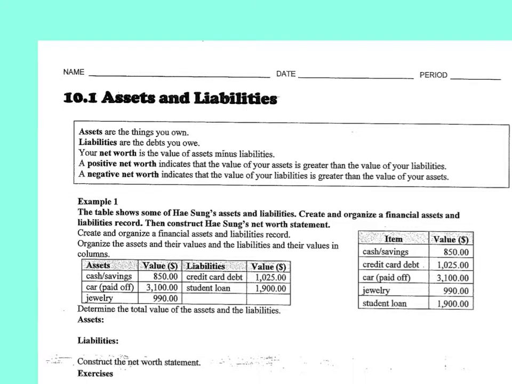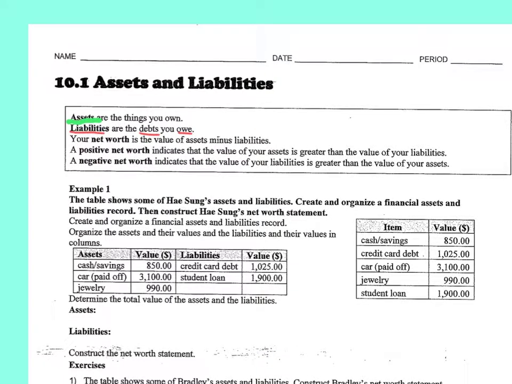Okay, assets and liabilities. Assets are things that you own. Okay, so money that you have, something that you've paid off, things that you have, you can prove that you have it. Liabilities are debts that you owe. Okay, so something you don't own. If you are paying a car off, if you're paying your cell phone off, if every month when you get your cell phone bill, you have to pay something towards that $800 phone you just bought, then you don't own it, you still owe it. So that would be a liability, okay?